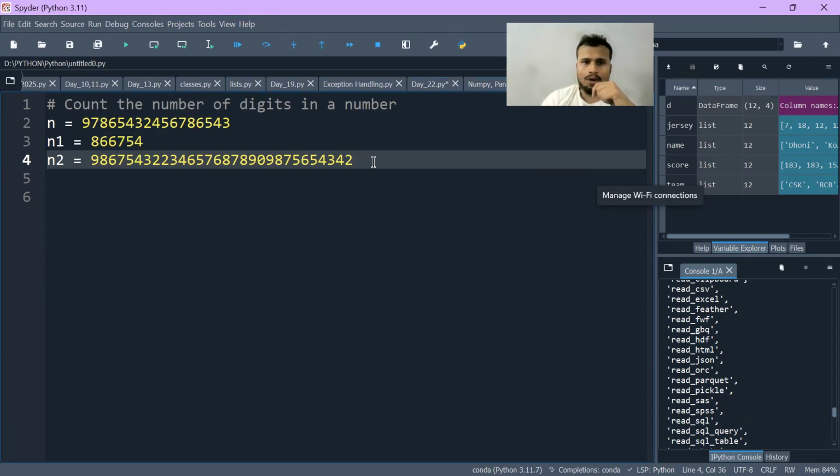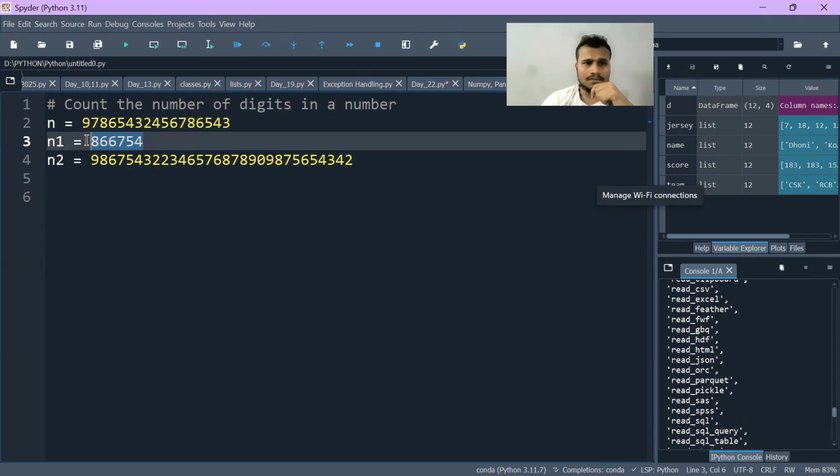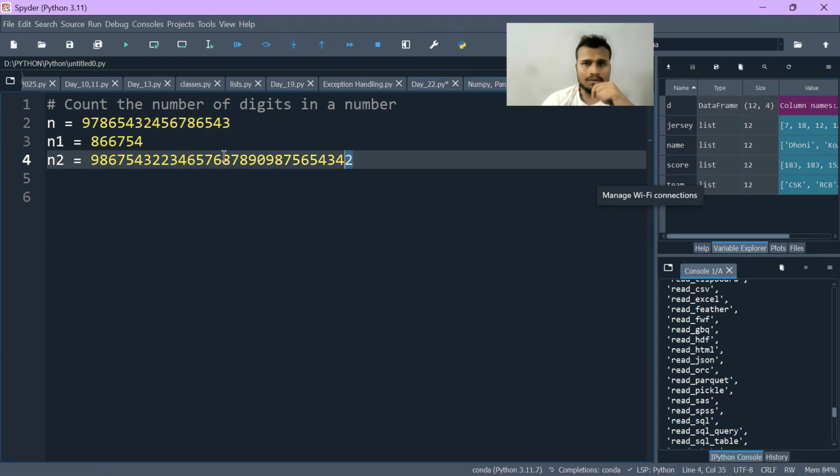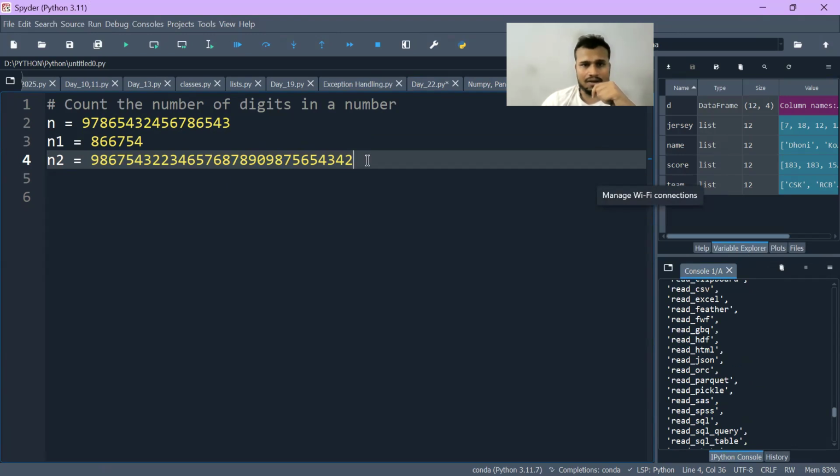So just try to understand here. What I'm trying to say is, here we don't know how many digits are there in a number. For example, this is a number, right? And we don't know how many digits are there. So for that reason we will use a while loop. यहाँ पे for loop we can't use क्योंकि हमें पता नहीं है.